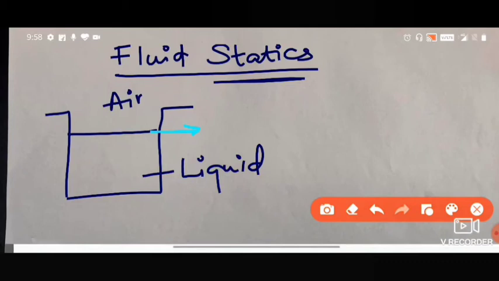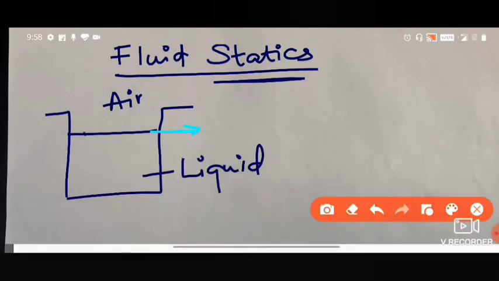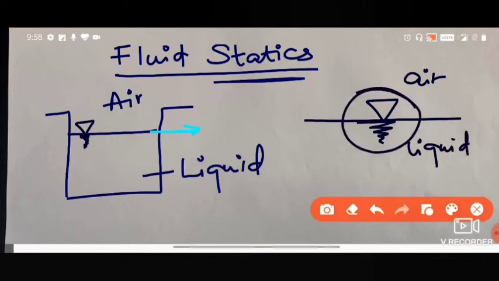To represent that as a surface, what we do is we show a symbol. That symbol is like this, a triangle with small shading downwards. It means that it is a free interface or a free surface. That means if you draw a line like this, a triangle, and you draw a small shading like this, it means that is a free liquid surface. You have contact with the air. This is air and this is liquid. So for representing that, we are using this symbol.